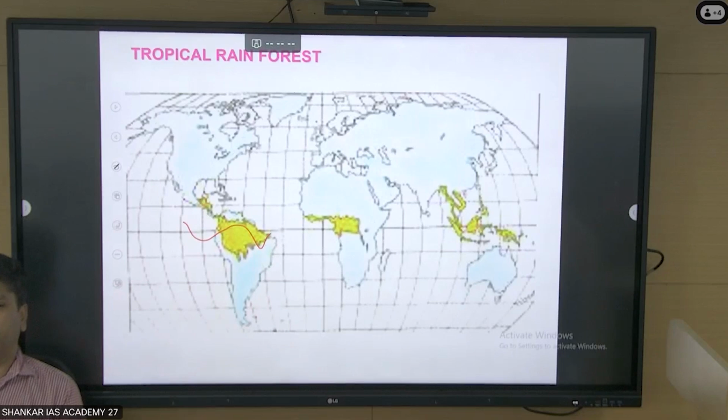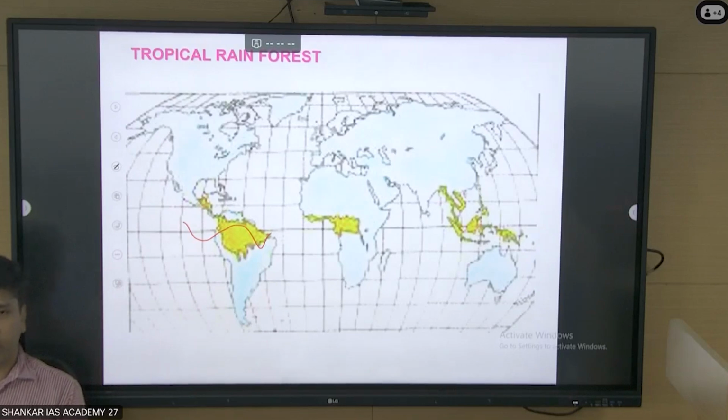And what is the rainfall here? 200 to 400 centimeter rainfall. Sometimes they say that the rain is from its own source. What does it mean? It is from the evapotranspiration, by evaporation and transpiration.